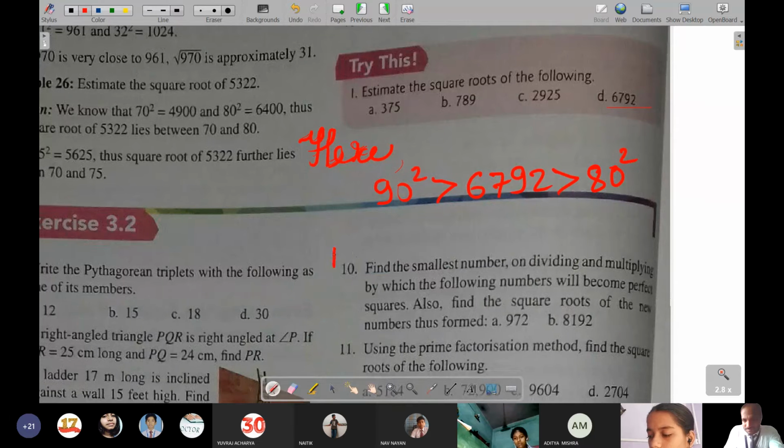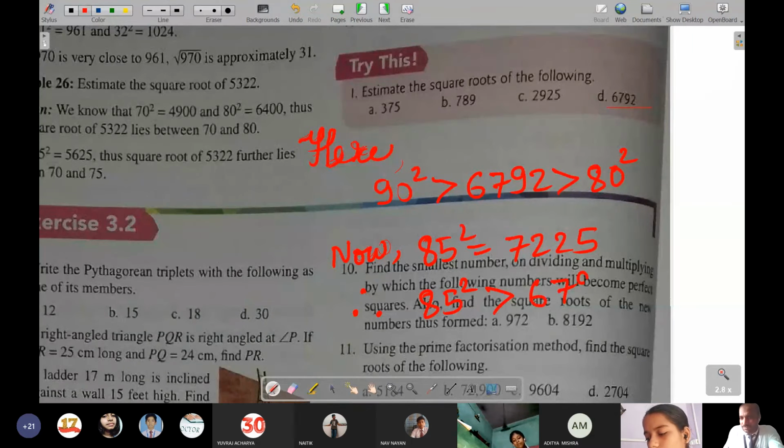Now 85 square is equal to 8 9s are 72 and 5 5s are 25. Therefore 85 square is bigger than 6792, and 80 square is 6400.